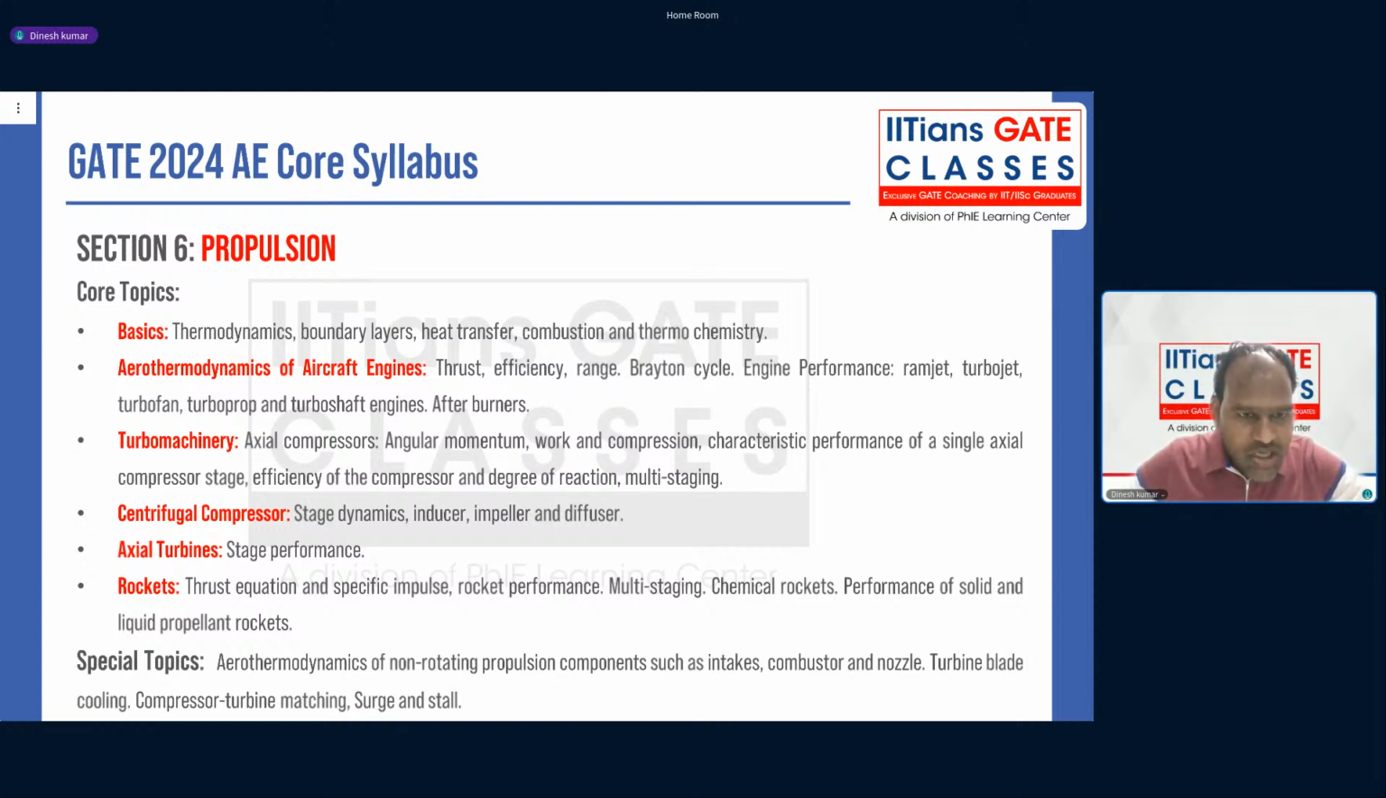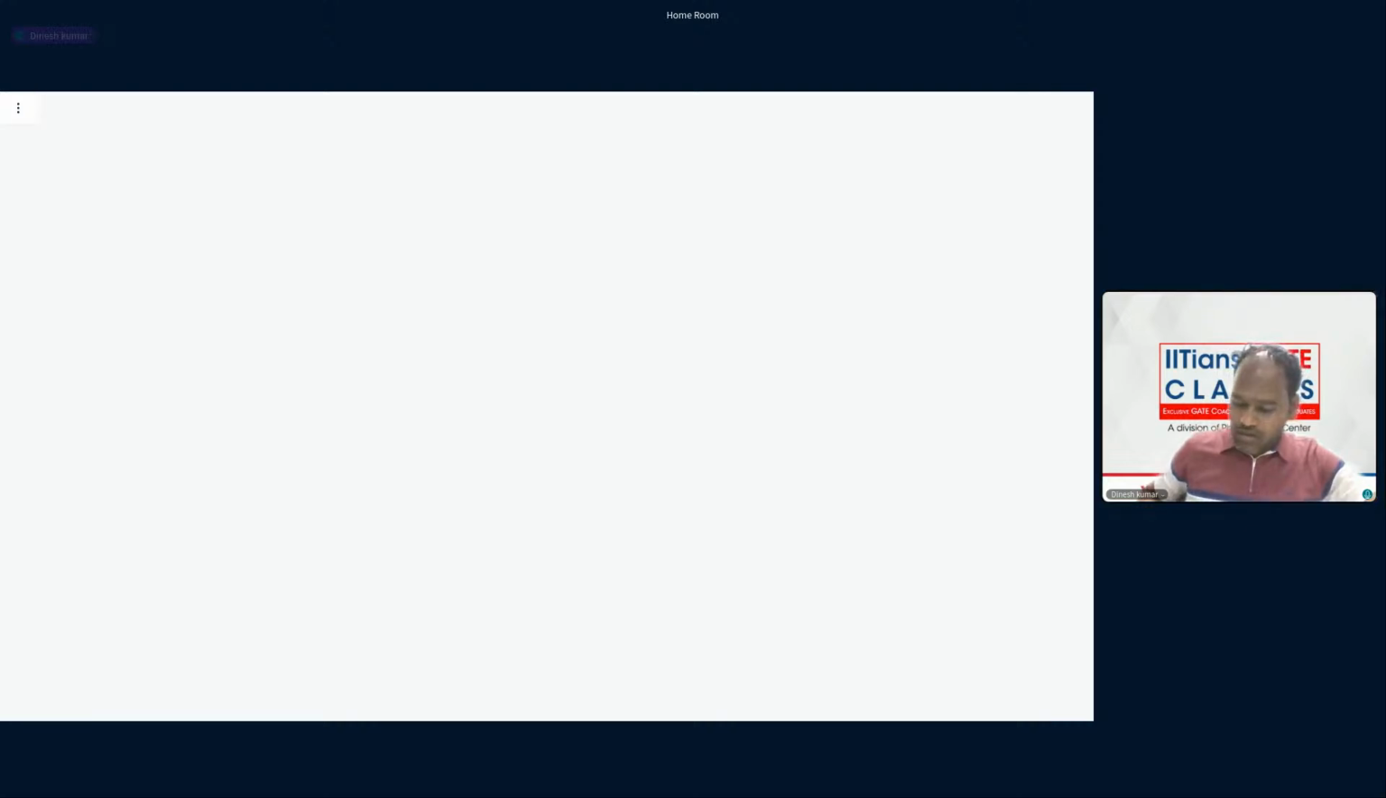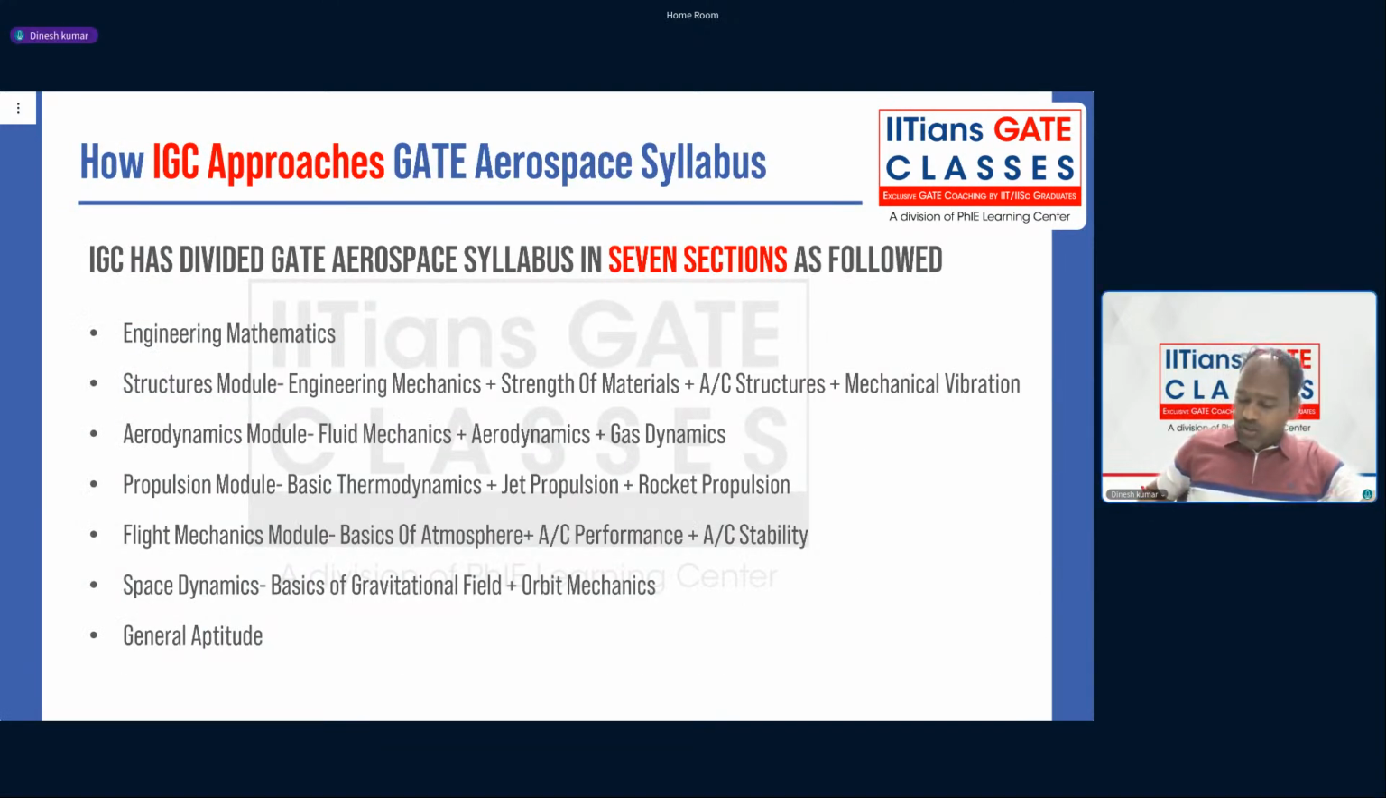And guys, you should not think that we need to study core topics more and give less importance to special topics. It is not like that. Topics will be related and you have to study as much as required for all these topics. So that is all about the syllabus for GATE Aerospace Engineering as per the 2024 syllabus given by GATE, the official body, IISc Bangalore.